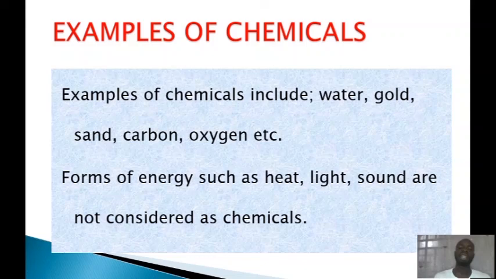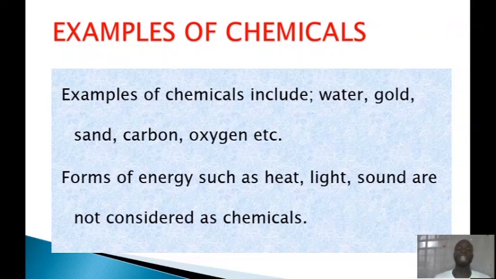Like I told you earlier, chemicals can either be solid, liquid, or gaseous. Just like oxygen is a gas, gold is a solid, and water is a liquid. But note that forms of energy such as heat, light, and sound are not considered as chemicals. I repeat, forms of energy such as heat, light, and sound are not considered as chemicals.